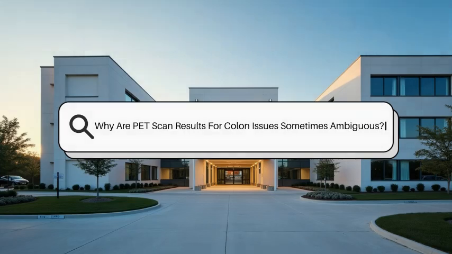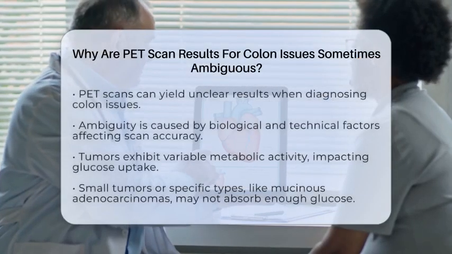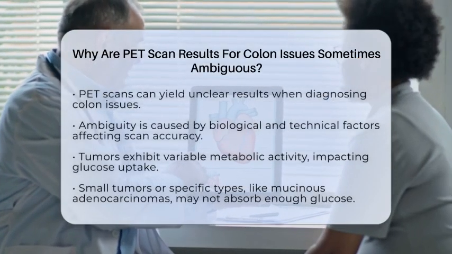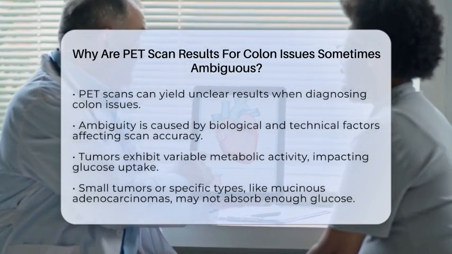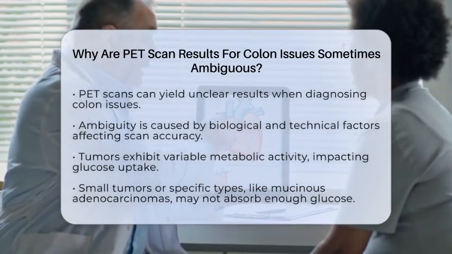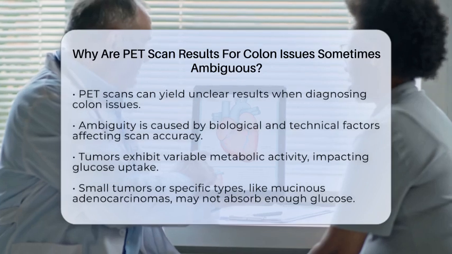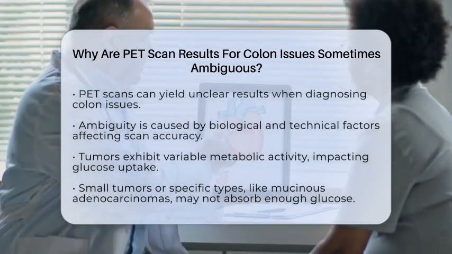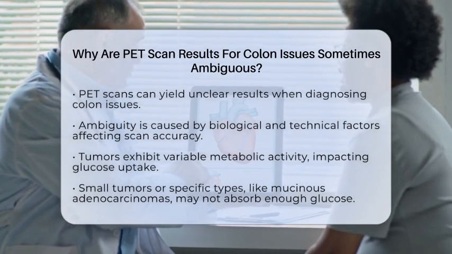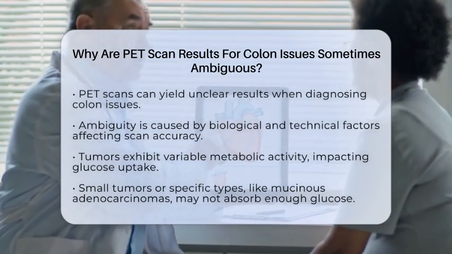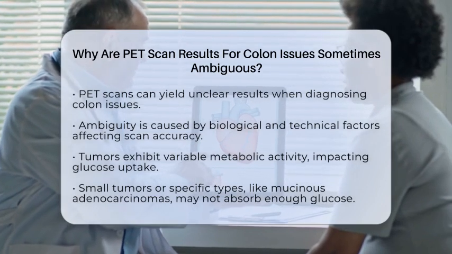Why are PET scan results for colon issues sometimes ambiguous? When it comes to diagnosing colon issues, positron emission tomography scans, or PET scans, can sometimes lead to unclear results. This ambiguity arises from a mix of biological and technical factors that influence how these scans work. One major reason is the variable metabolic activity of tumors.